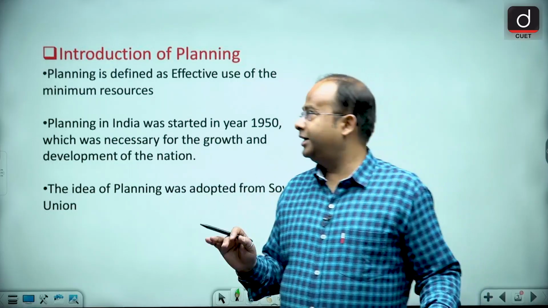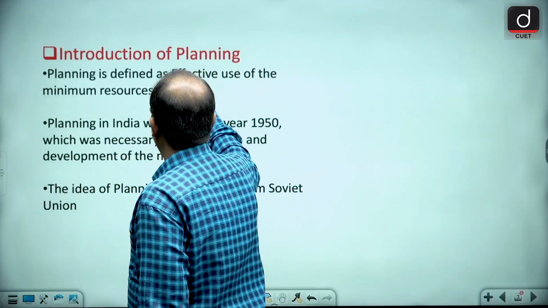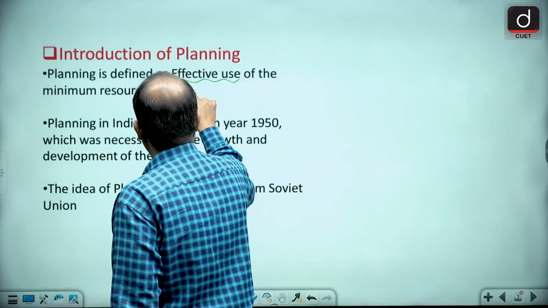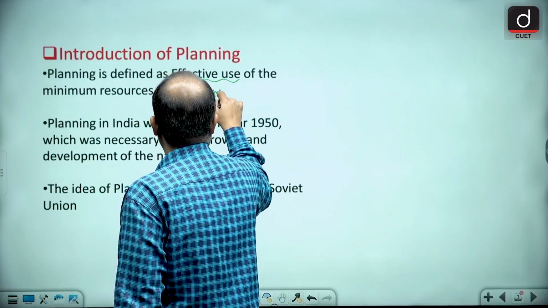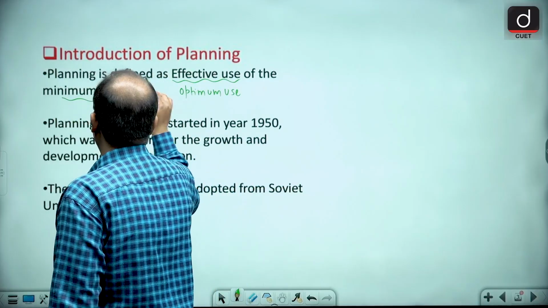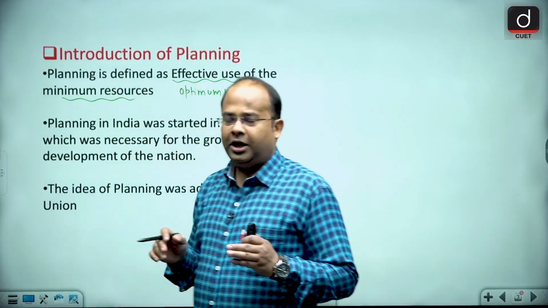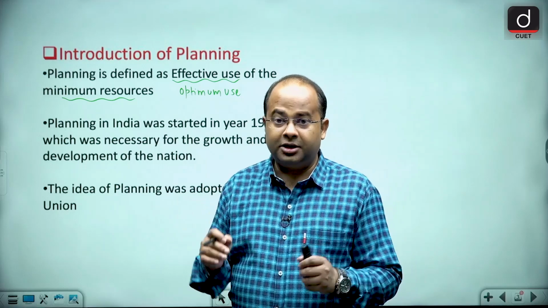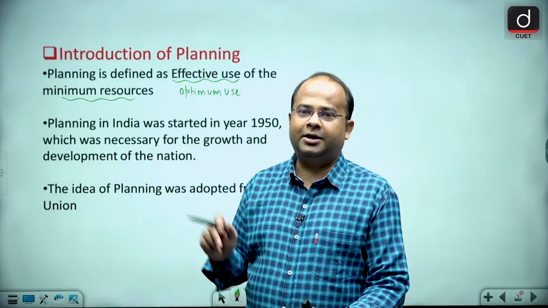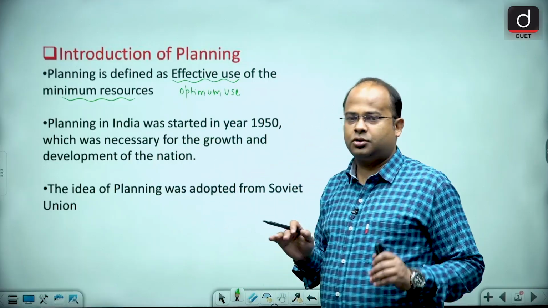So planning, what is it? It is an effective use, or optimum use, of the minimum resources. What exactly does this mean? If you utilize your existing resources properly and fully with a proper set of guidelines, that is called planning.